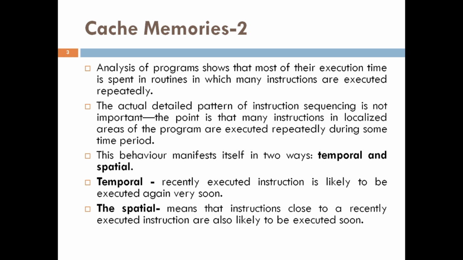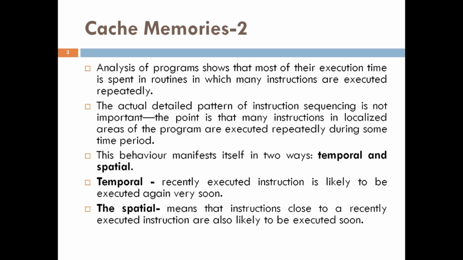Here, the actual detailed pattern of the instruction sequencing is not important, but you can note that many of the instructions in localized areas of the program are executed repeatedly during some time period, and the remainder of the program is accessed relatively infrequently. So, this is referred to as the locality of reference.